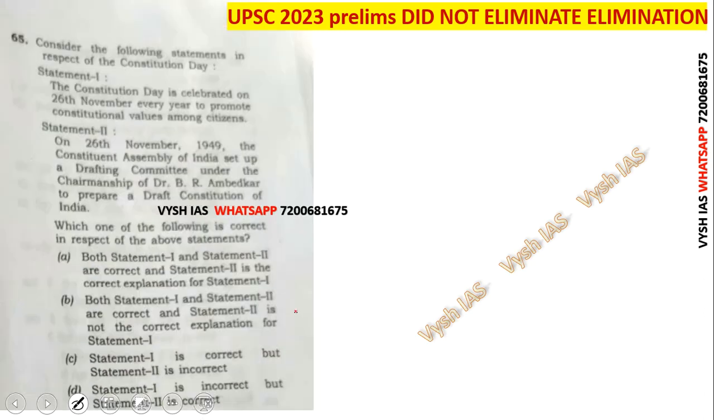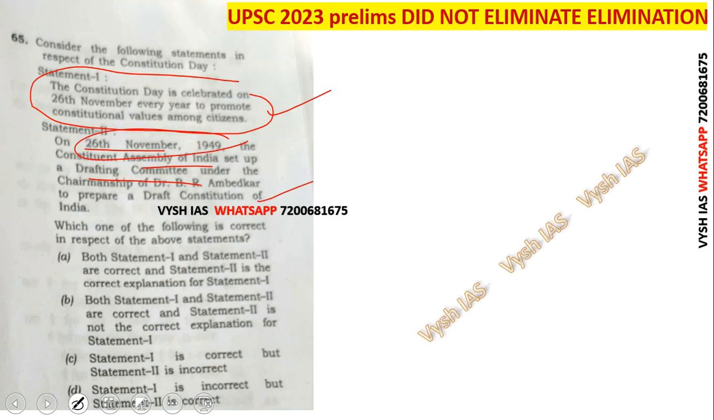Statement 2 is incorrect. Now next one, Constitution Day. One of the easiest questions because everybody will study this. Constitution Day is celebrated on the 26th November. I think everybody knows when is Civil Service Day, when is Constitution Day. Even on Instagram pages, we put posts about that. Now here is the easy thing. 26th November 1949, the Constituent Assembly set up the drafting committee with Ambedkar as the chair.